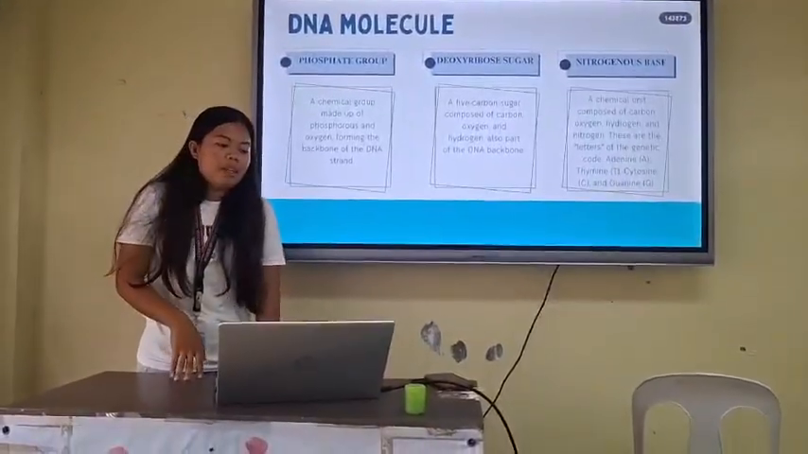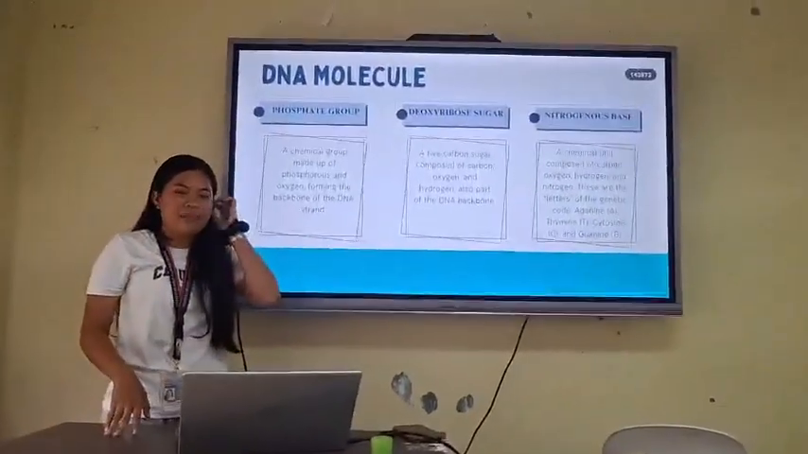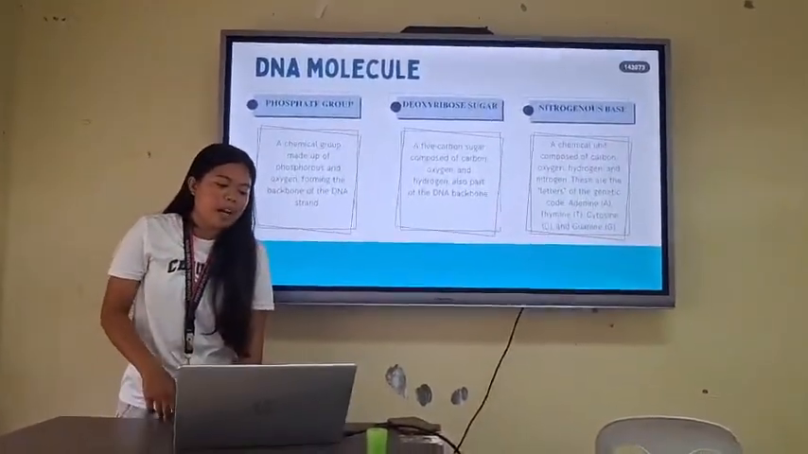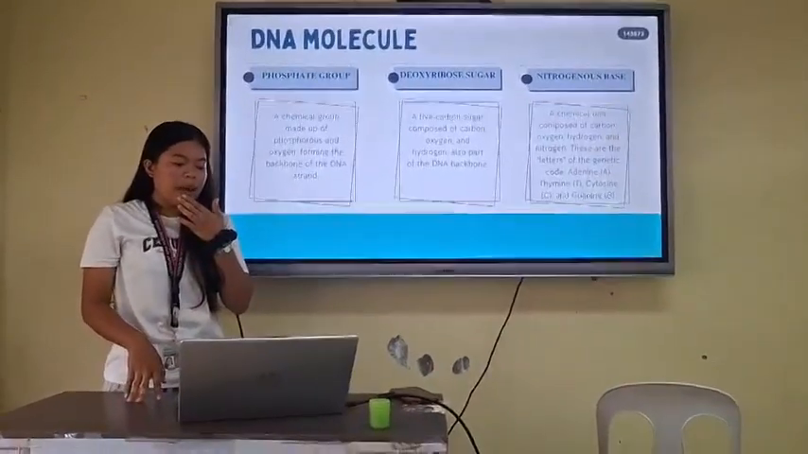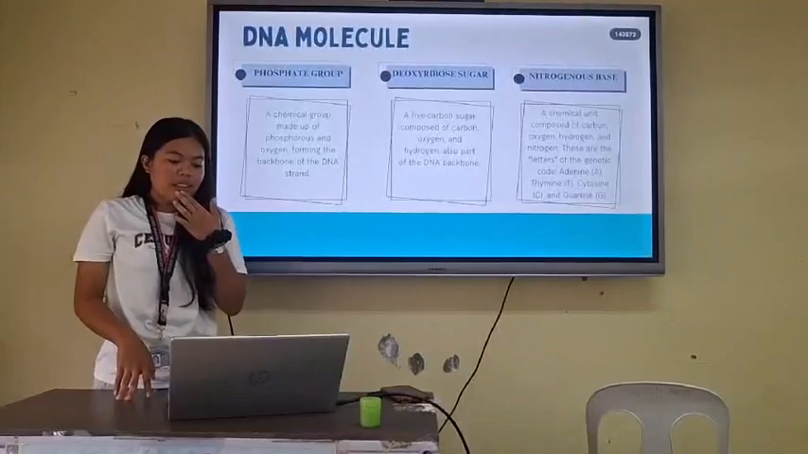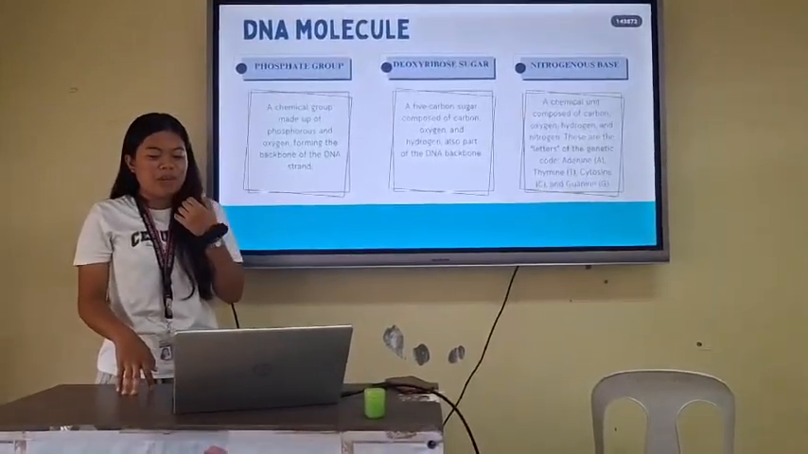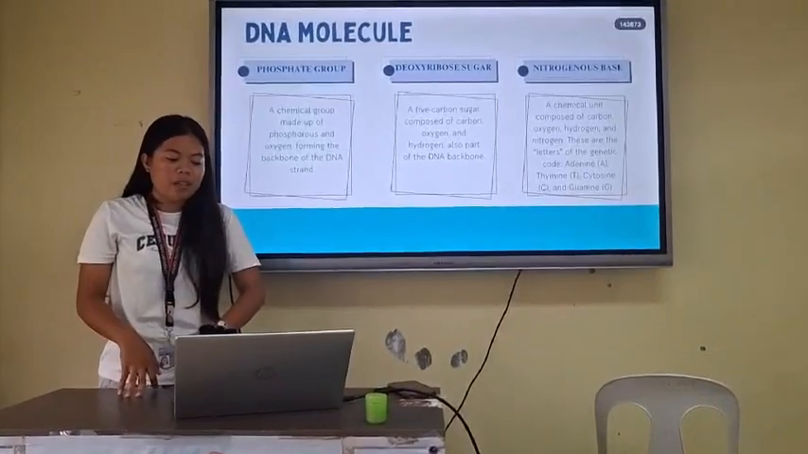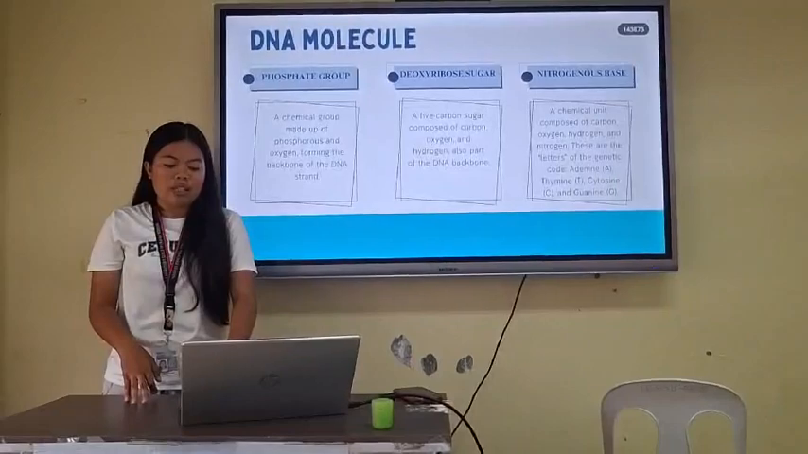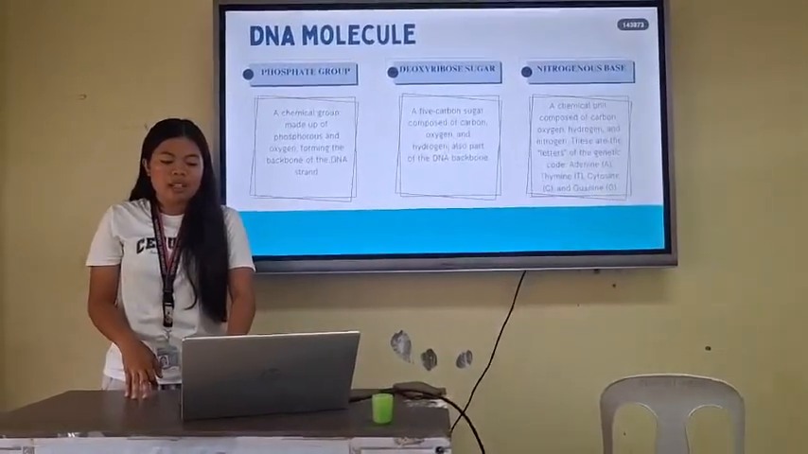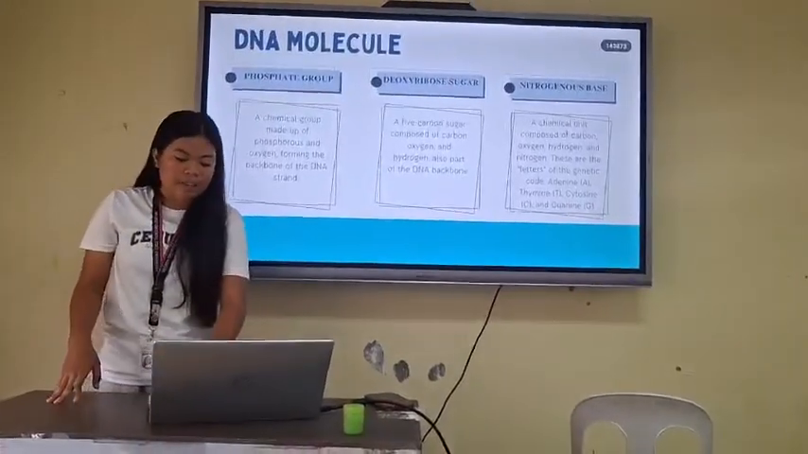DNA molecules contain three components. First is the phosphate group, a chemical group made up of phosphorus and oxygen, forming the backbone of the DNA strand. The deoxyribose sugar, a 5-carbon sugar composed of carbon, oxygen, and hydrogen, is also part of the DNA backbone. Nitrogenous base, a chemical unit composed of carbon, oxygen, hydrogen, and nitrogen. These are the letters of the genetic code: adenine, thymine, cytosine, and guanine.